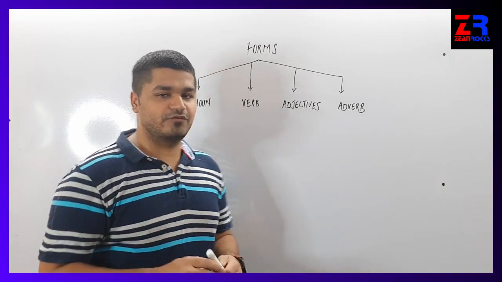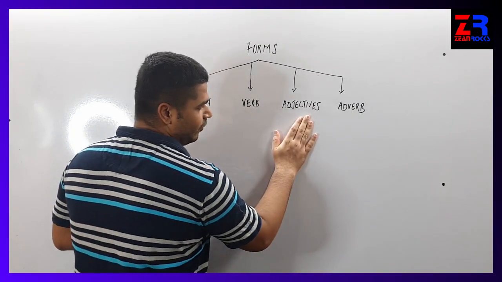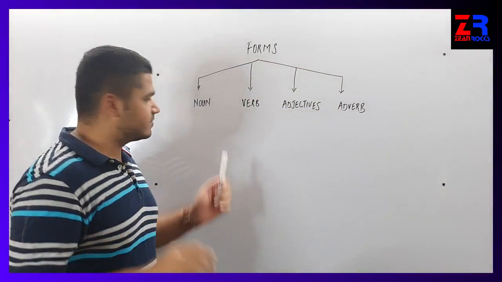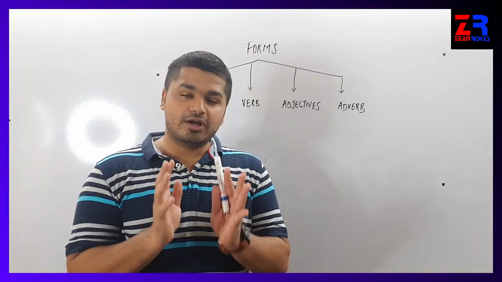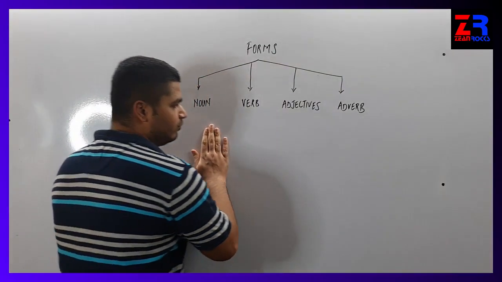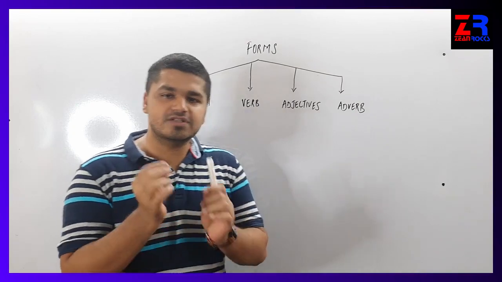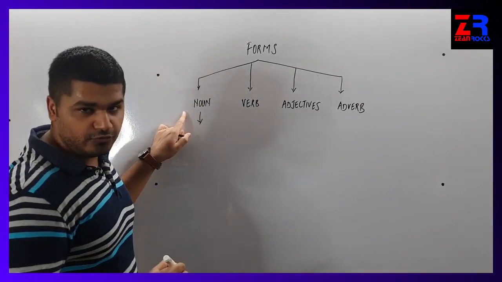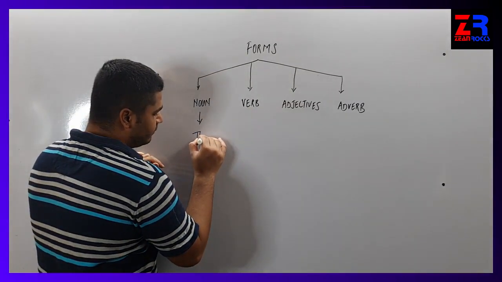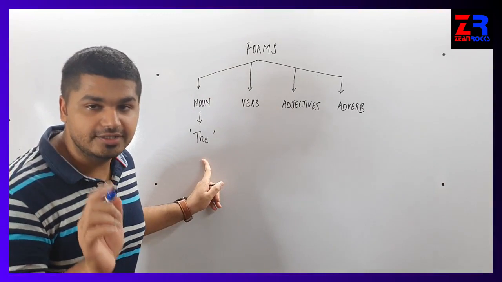Now there are 4 types of forms: noun form, verb form, adjective form, adverb form. Now to convert any word into a noun form, verb form, adjective form or adverb form, we have to use certain words. For example, to convert any word into noun form, we have to use the word the.